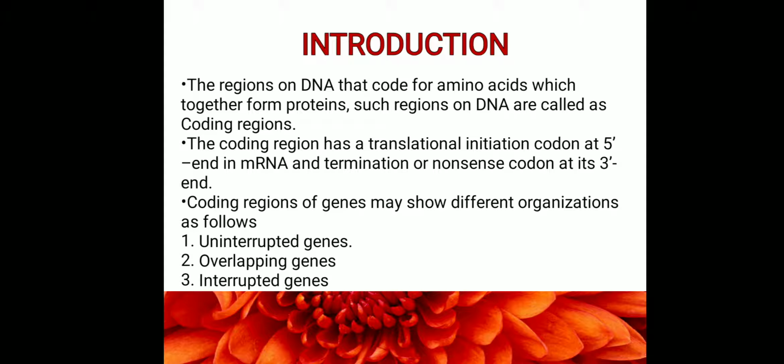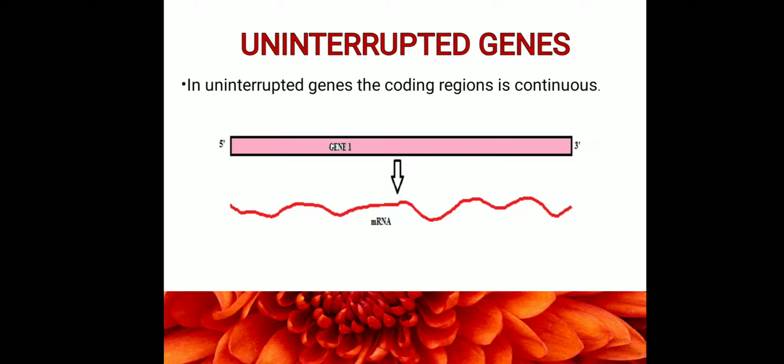So coding regions of genes may show different organizations like uninterrupted genes, overlapping genes and interrupted genes. Let us move on to uninterrupted genes. In the case of uninterrupted genes, the coding region is continuous. This is a speciality of uninterrupted genes. What does continuous mean? It means this is a complete gene.